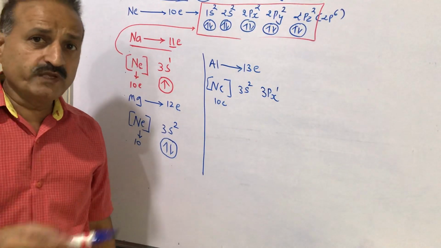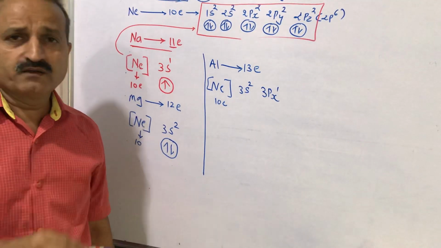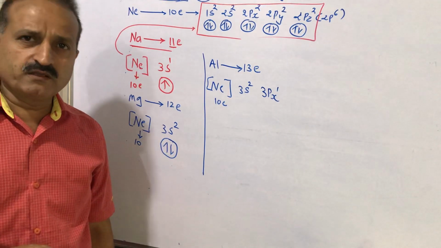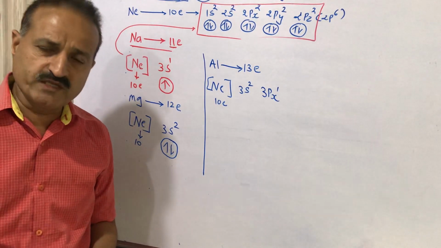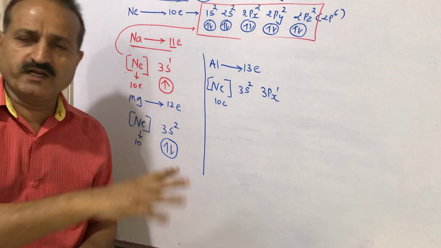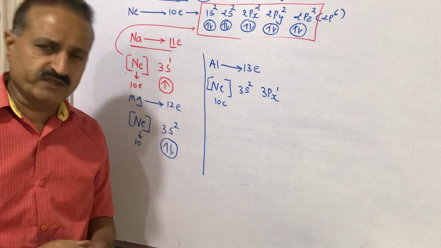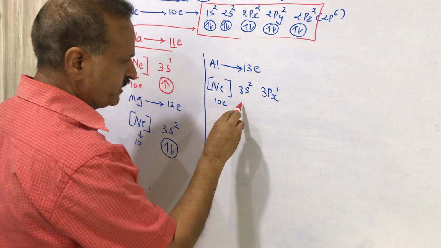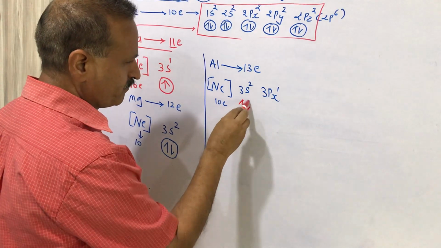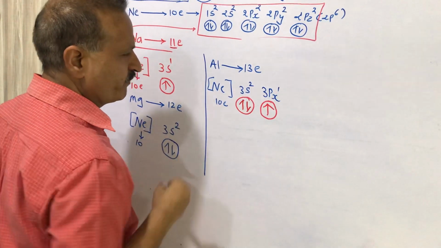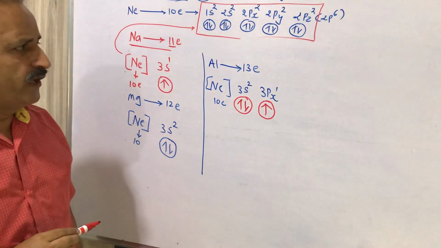From nitrogen we started the same way. One electron will fill in 3px1, then 3py1, then 3pz1, then after that 3px2, 3py2, 3pz2, and 18 electrons will complete. So the electronic configuration will be 3s2 and 3px1. This is the electronic configuration of aluminium.